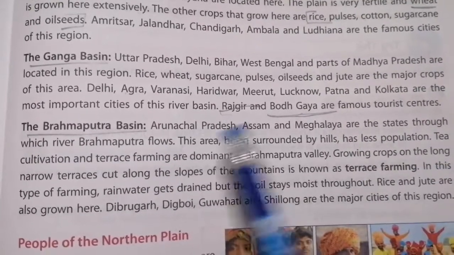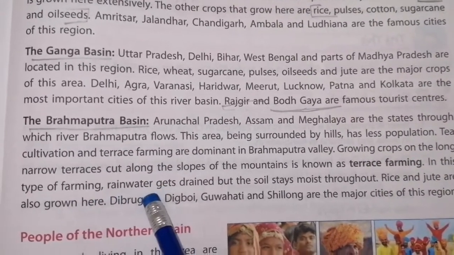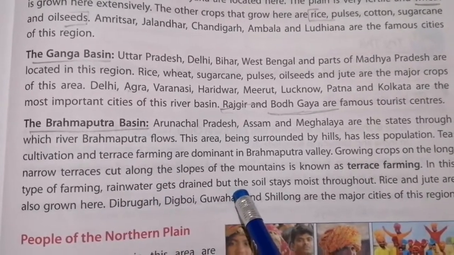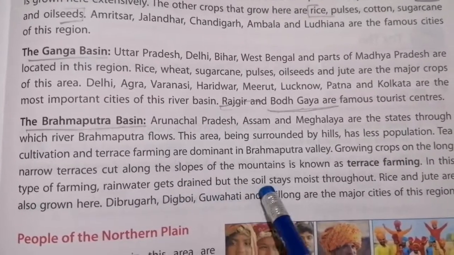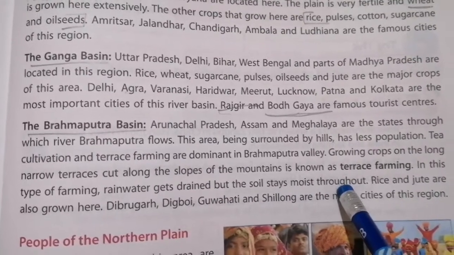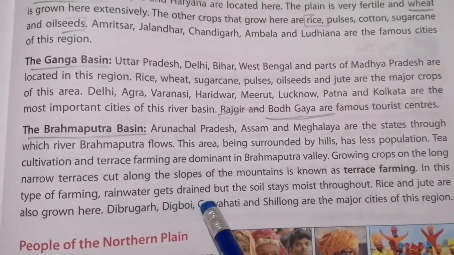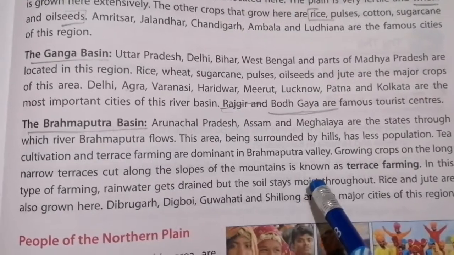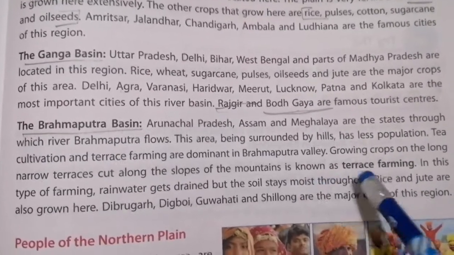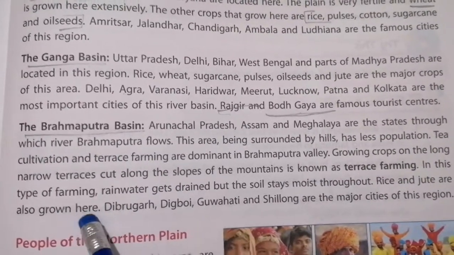In this type of farming, rainwater gets drained, but the soil stays moist throughout. Rainwater will get drained, but the soil will be moist or wet. Rice and jute are also grown here.